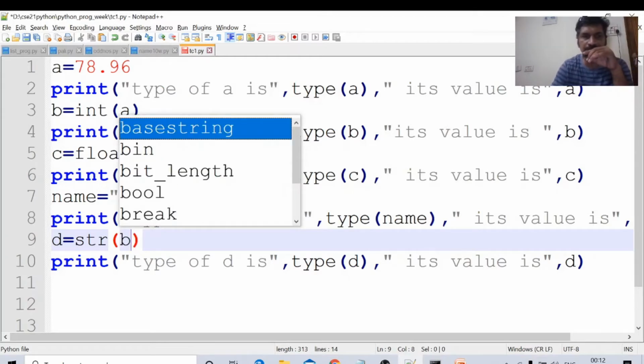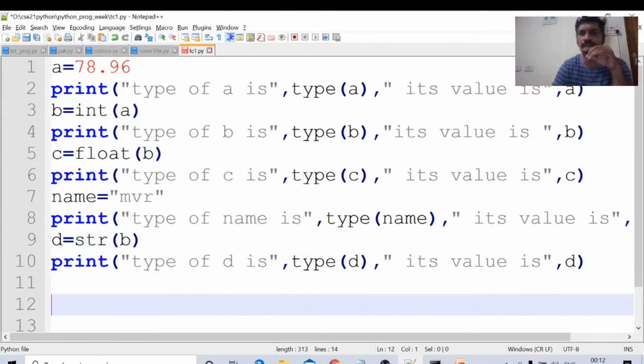Integer can be converted into string, but string cannot be converted into integer. Control S. What is the value of b here? 78. 78 can be converted into string. Here the type of d is string, its value is 78. It will come like this.